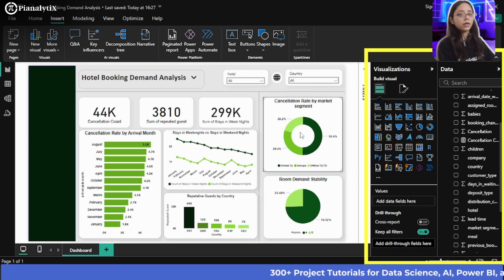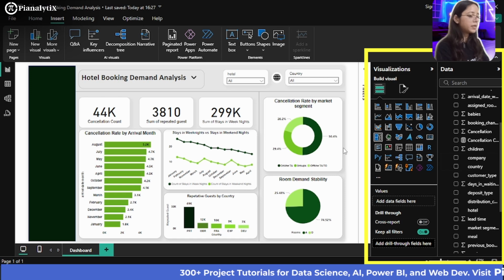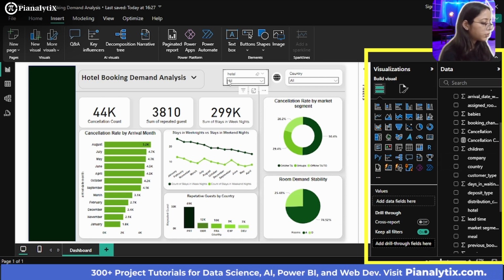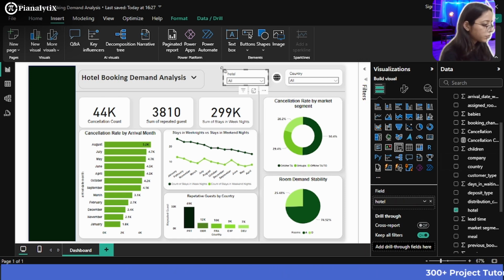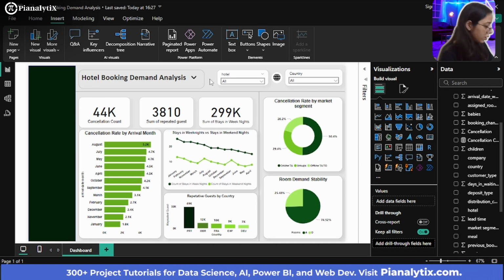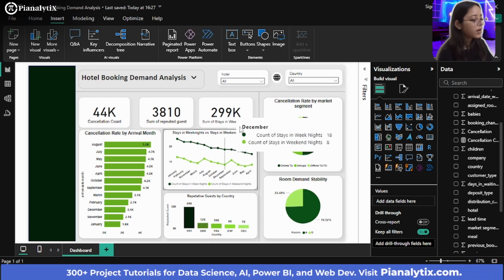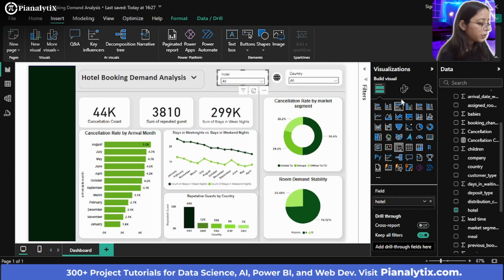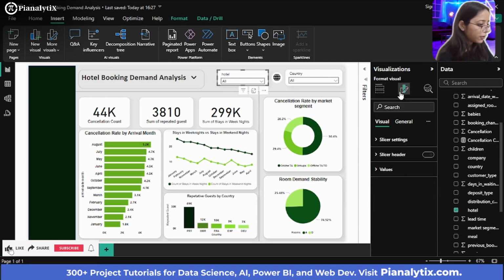So this is for the country slicer that I've made. So far this looks much better. Now what you can do is you can change the title for this also.